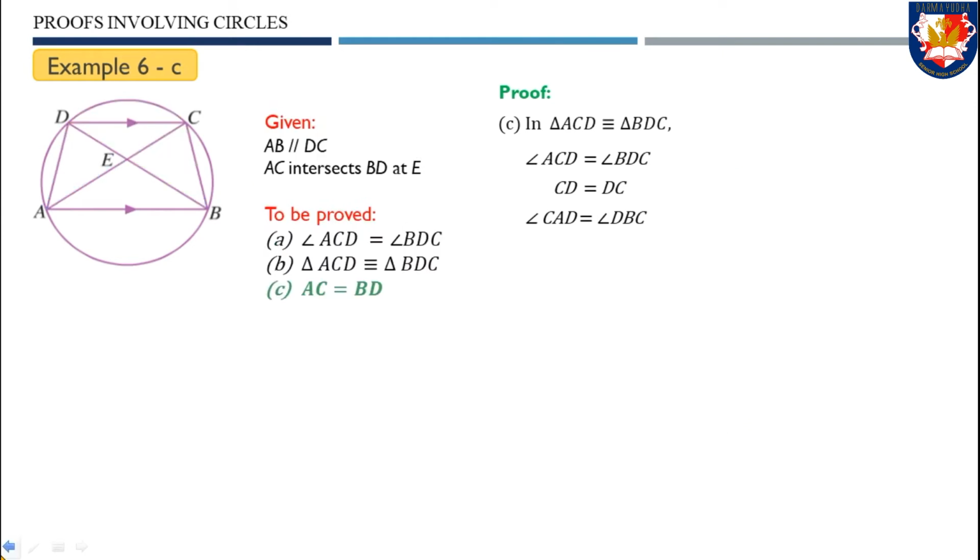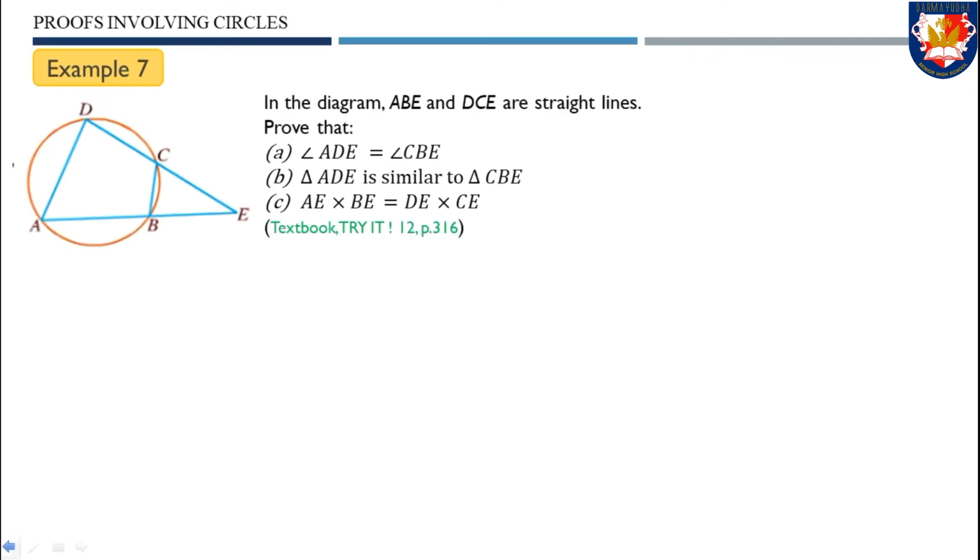For part C, it is very easy to see that AC equals BD. The proof is similar to the proof in part B, but in part B we have the congruence of the triangles. Therefore, the corresponding sides are now equal because both triangles are congruent. So AC equals BD completes our proof for this part. Let's see the other example.